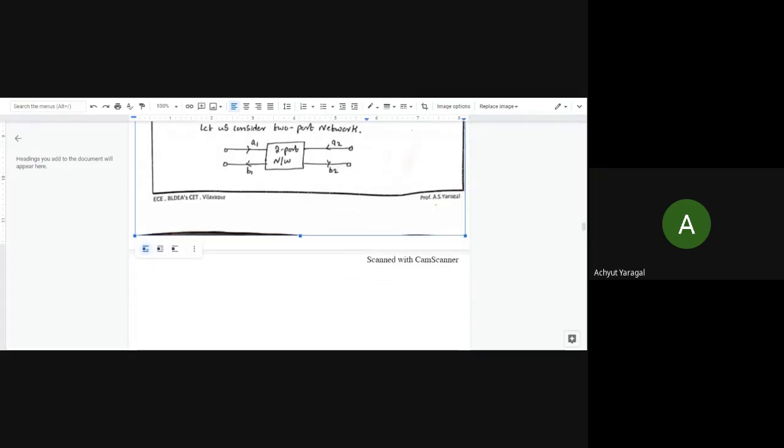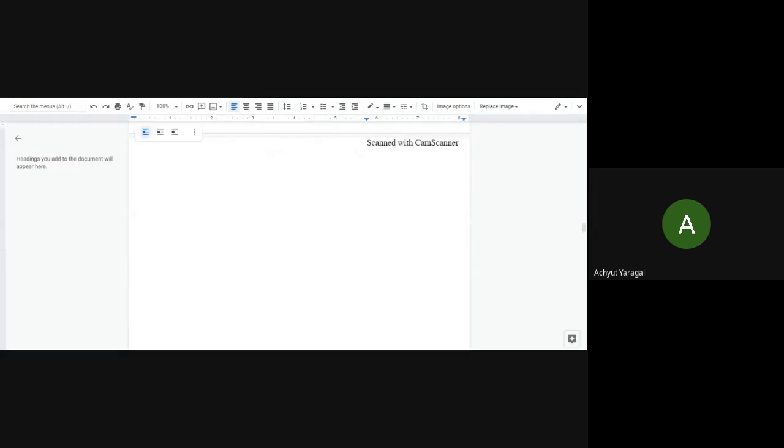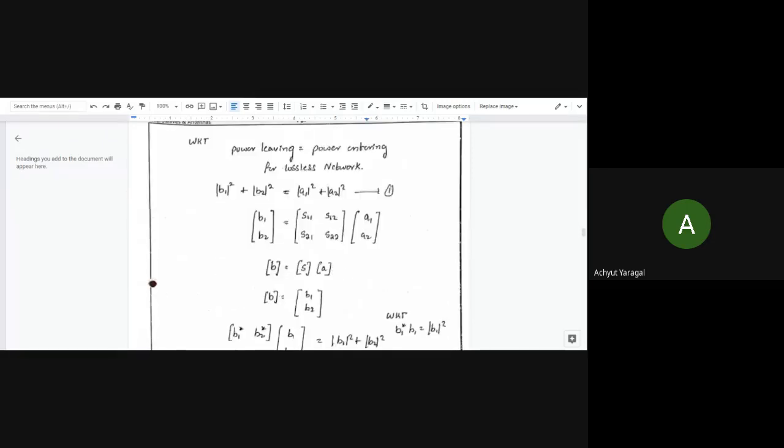How we have to understand further is that we already know that the power leaving from one particular port is equal to the power entering into that particular junction, or the particular port or lossless network here.